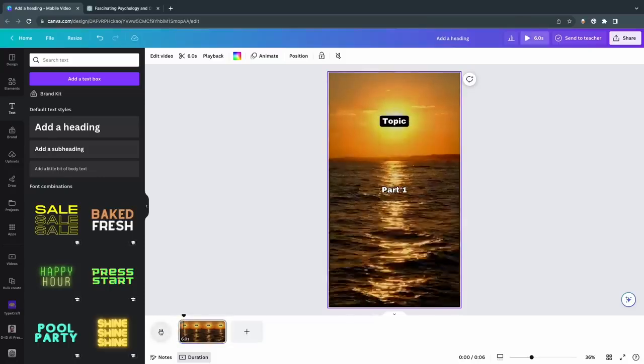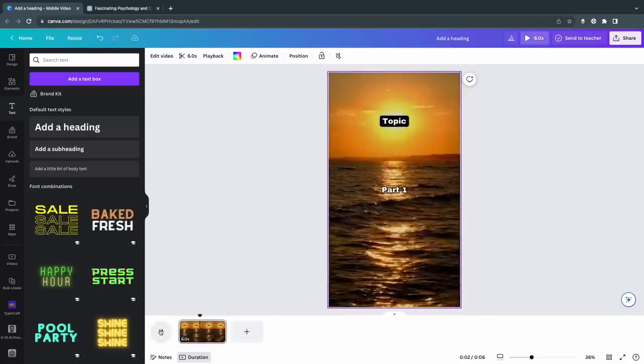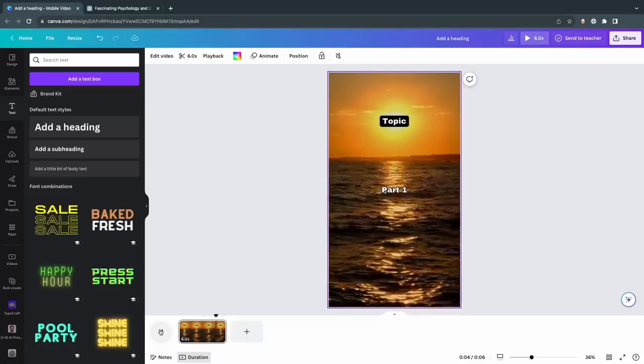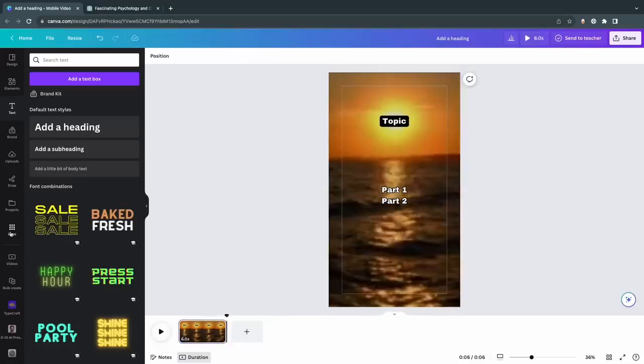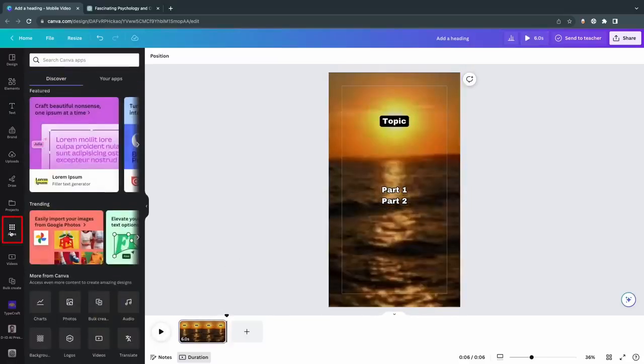Not many people know of this feature on Canva, and it's called Bulk Create. It's time to link our text with the data which we'll be using the tool for. Click on Apps at the bottom left of your screen, and you should find the tool there. If not, you can also use the search bar to find it.